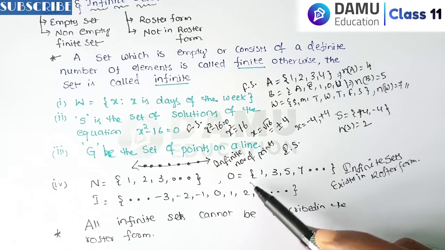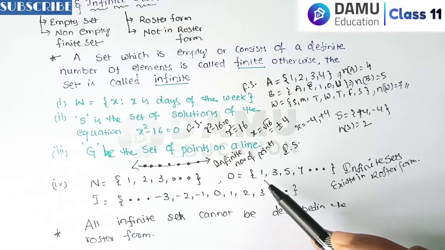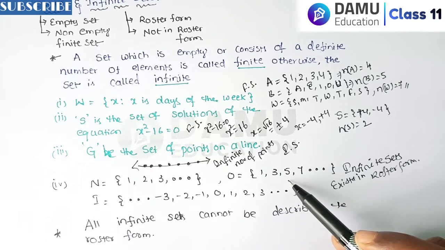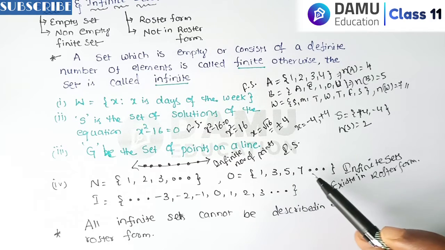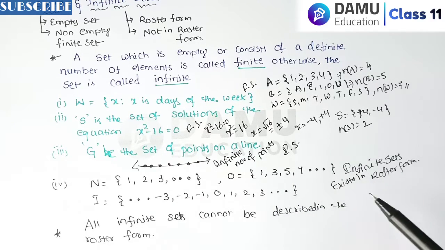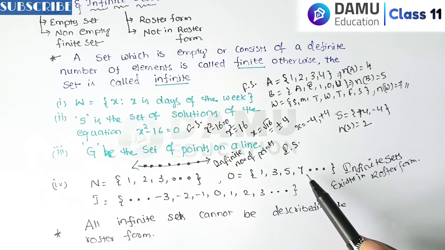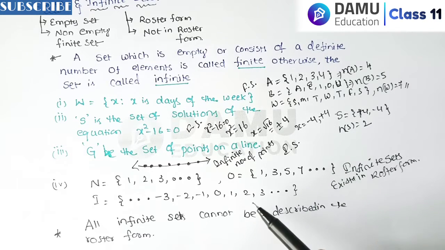Here O is a set, so it is 1, 3, 5, 7. It is also satisfying the rule, odd numbers. Odd numbers go to infinite, indefinite distances, and they satisfy a certain rule, so you can write like this. And integers also satisfy certain rules, so although it is an infinite set, you can write it in braces. So these are all infinite sets.